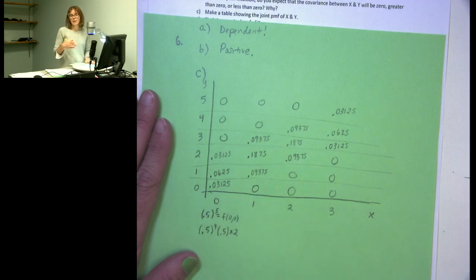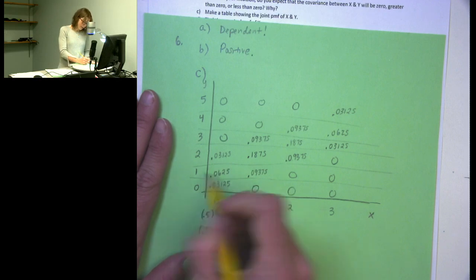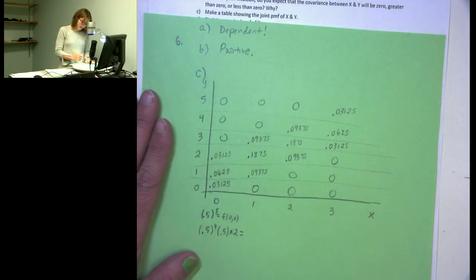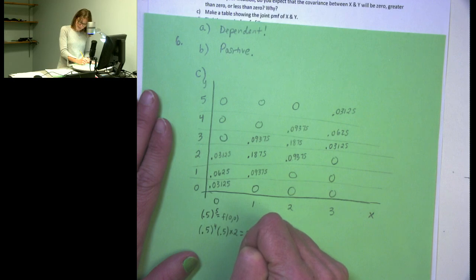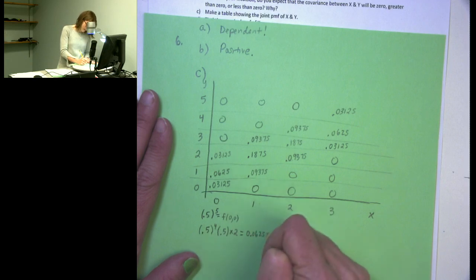I could have lost the first 3 and then won the 4th and lost the 5th, or I can lose the first 4 and then win the 5th. But in any case, there are 2 of those that would result in this value, f of 0, 1. And so that's going to give me my probability here. So it's going to be 0.0625, and that's my f of 0, 1.